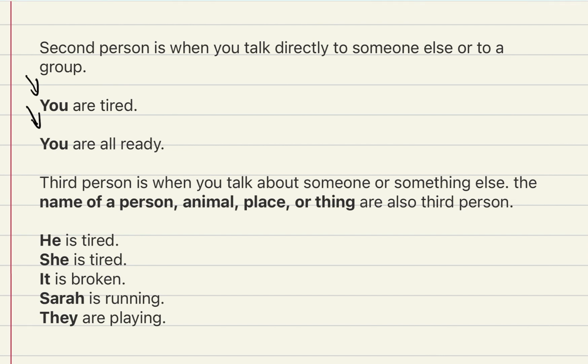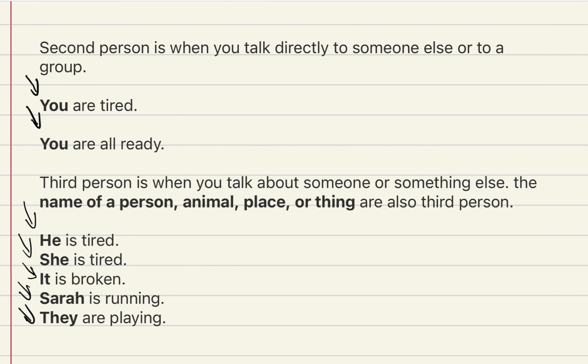So the typical pronouns when you're talking in third person are he for male, she for female, it for usually a thing. And then of course for plural, it's they.